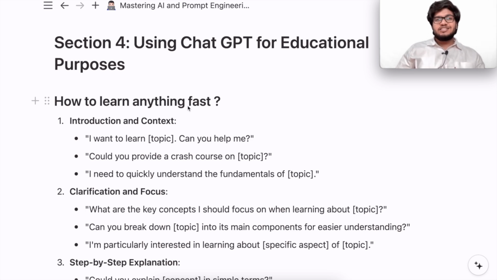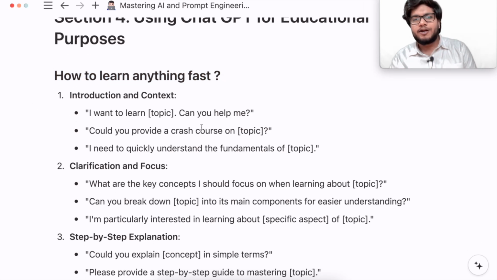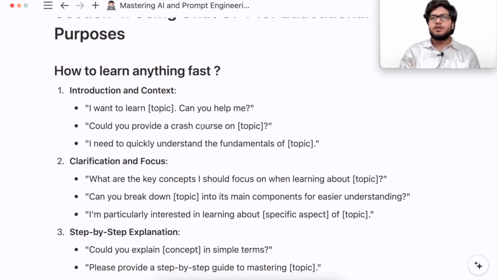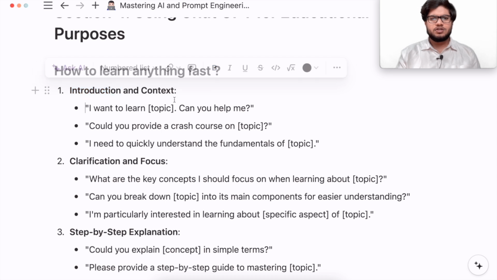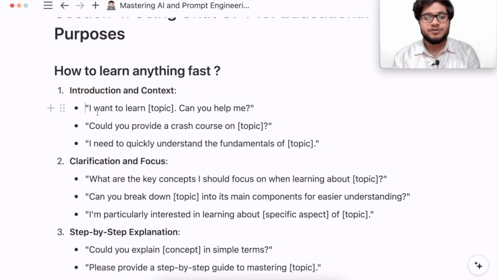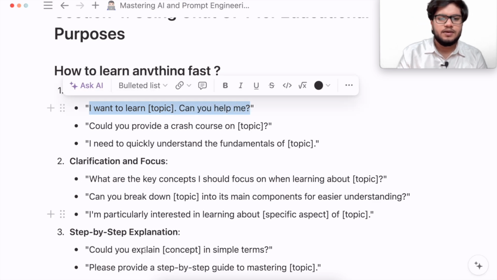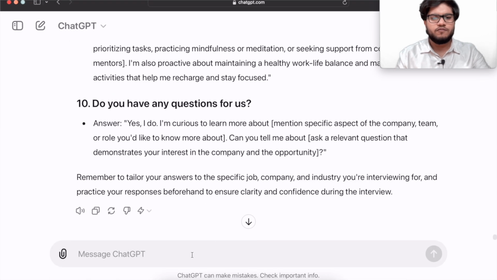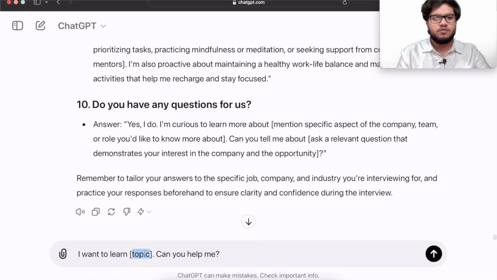Now you could use ChatGPT for educational purposes also. The first lecture for this will be how to learn anything fast. So we'll be learning what kind of prompts we should use to learn anything fast. If you need some introduction or context to some topic, what kind of prompts can you use? I want to learn this particular topic. Can you help me? For example, if we want to learn Newton's laws of motion, so what we'll do,